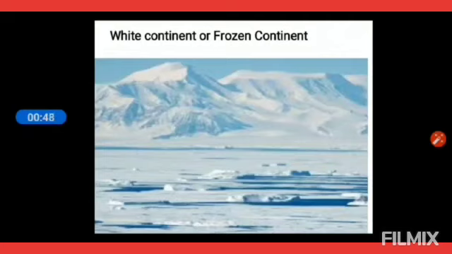Due to such extreme and hostile weather conditions, it is not possible for people to live here. Although, there are many scientific research stations present here to study the weather and the marine life around the continent.